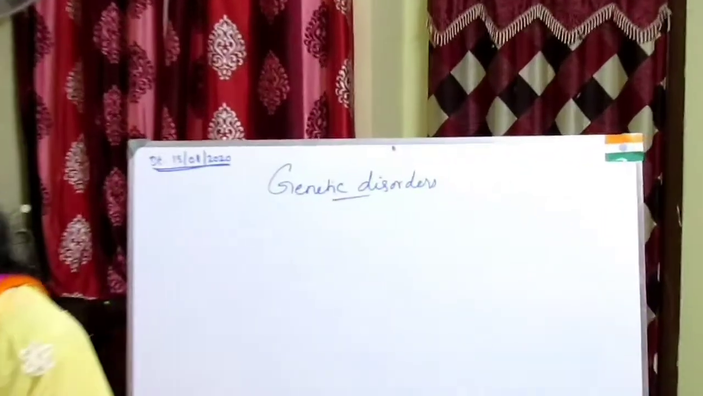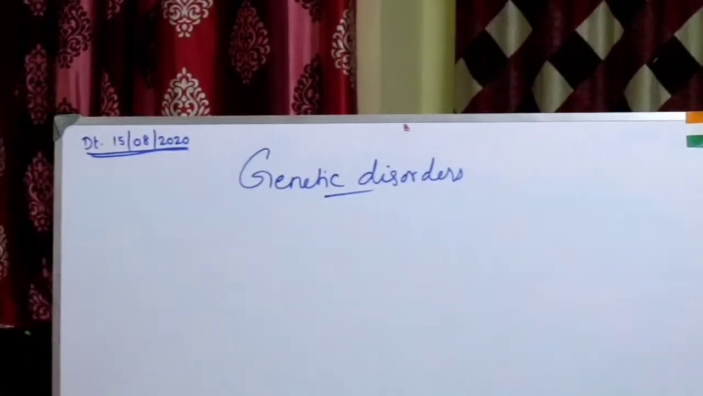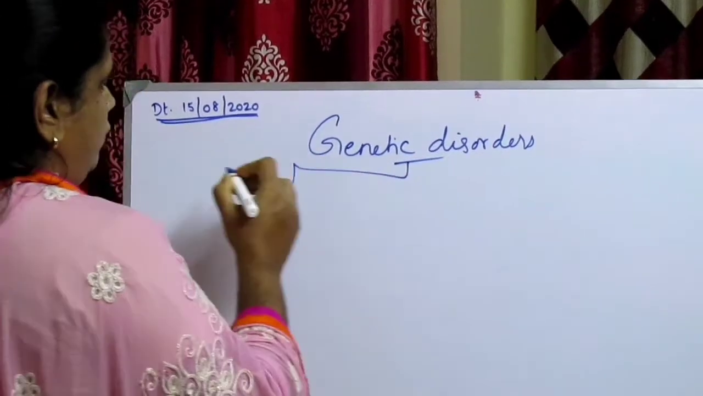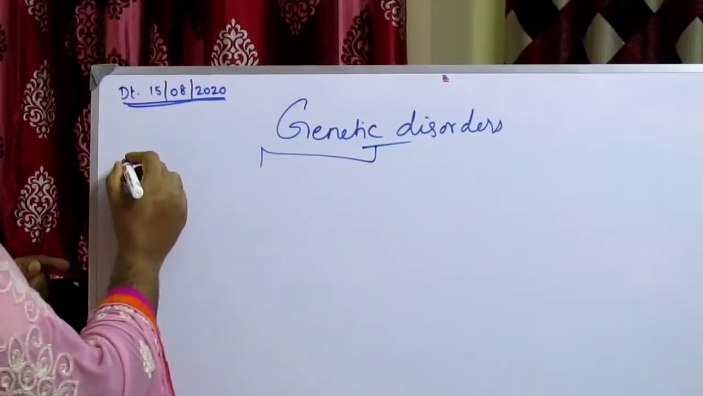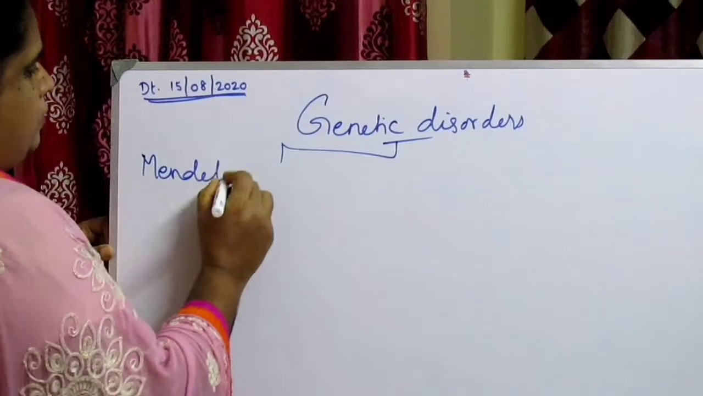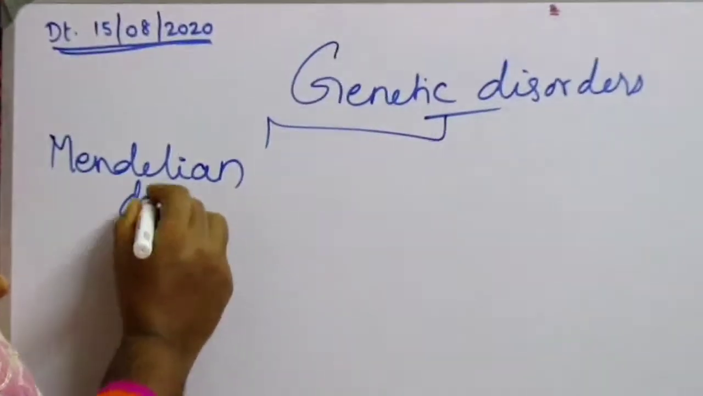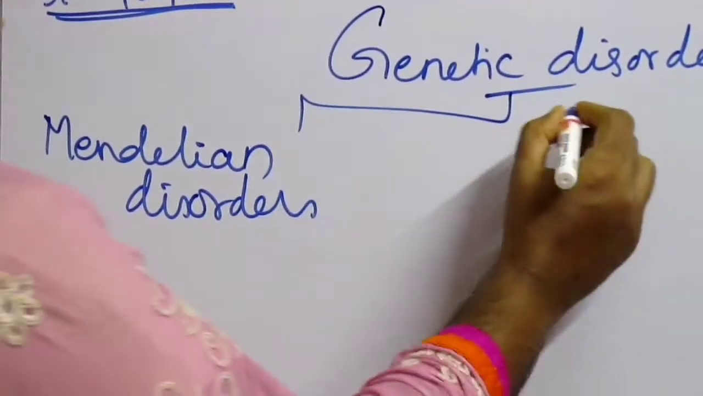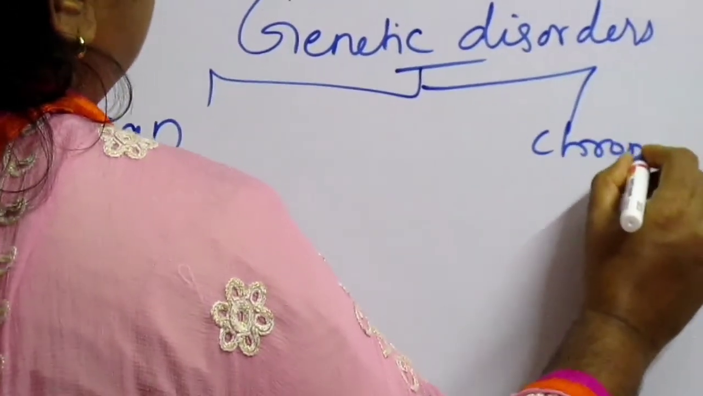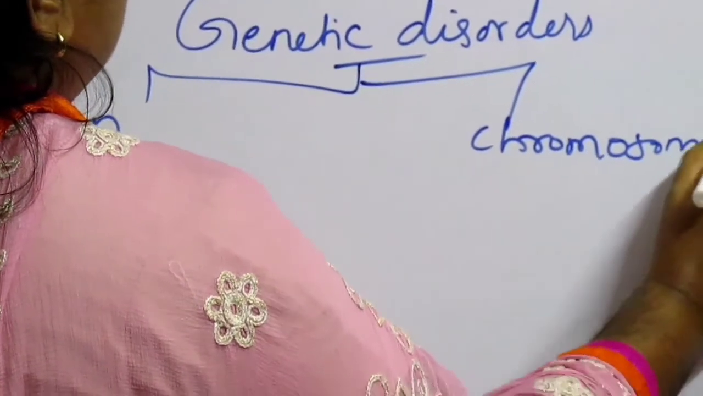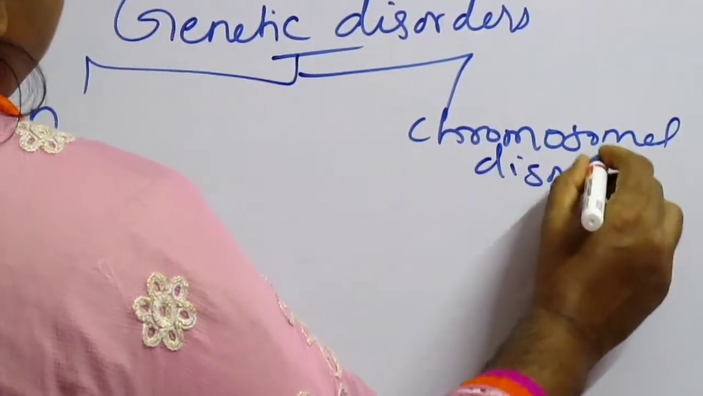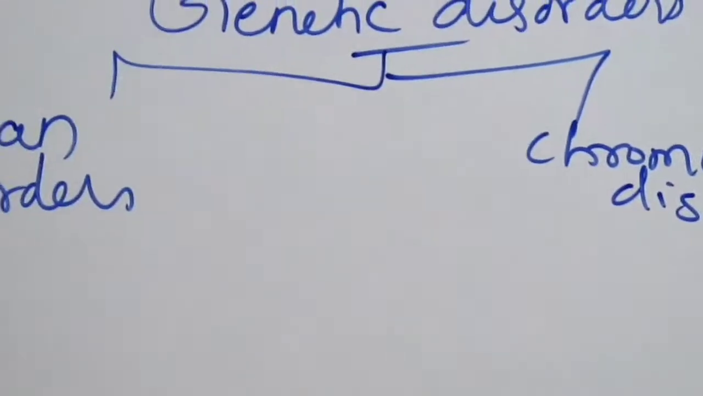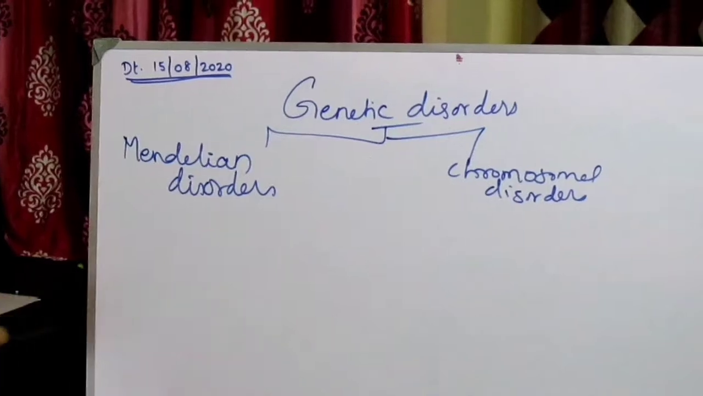These genetic disorders are of two types. One is called the Mendelian disorders. The other one is called the chromosomal disorders. So, Mendelian disorders and the chromosomal disorders.